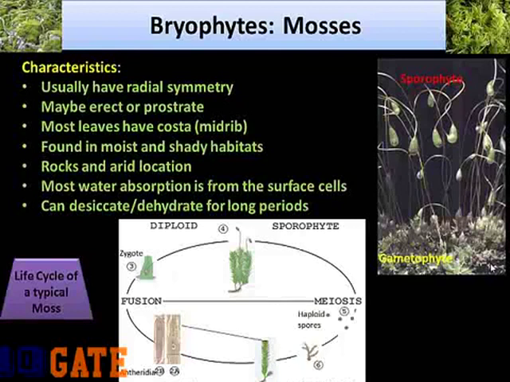So meiosis occurs in the mature capsule, producing 4 haploid spores, here shown by number 5. The spores are dispersed by air, and if they land on a moist substrate, they will produce a filamentous algal-like structure called protonema, here shown by number 6. The gametophyte plants thus develop from the delicate protonema, and this way it completes the life cycle.